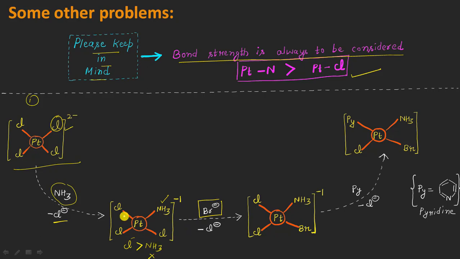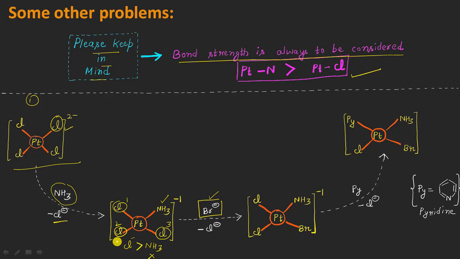Because we now have 3 chloride ions, we have to decide which chloride ion will direct the incoming bromide ion to occupy a position trans to itself.